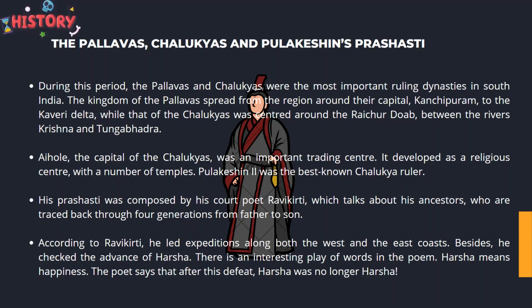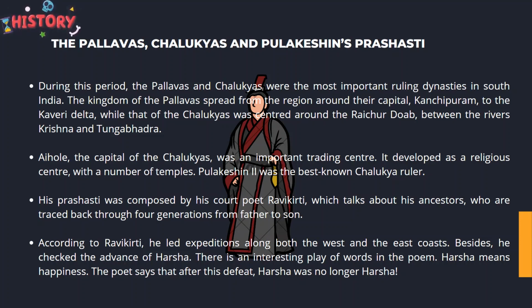So Aihole was the capital of the Chalukyas, and it was a very important trading center, and later on it also developed as a religious center because a number of temples were built there. And the best known Chalukya ruler is considered to be Pulakeshin II. He is best known.